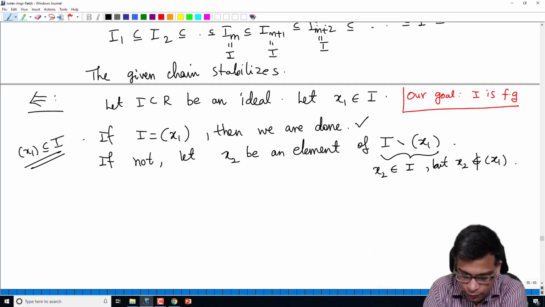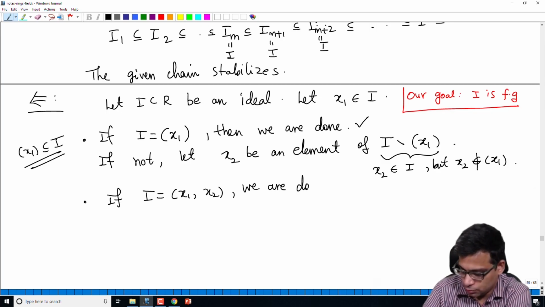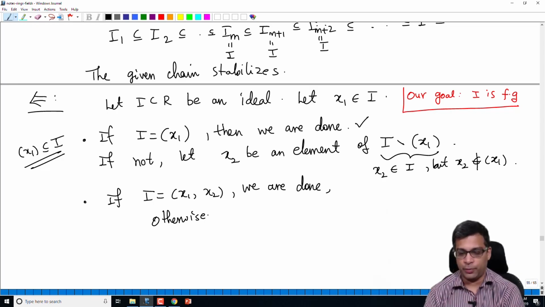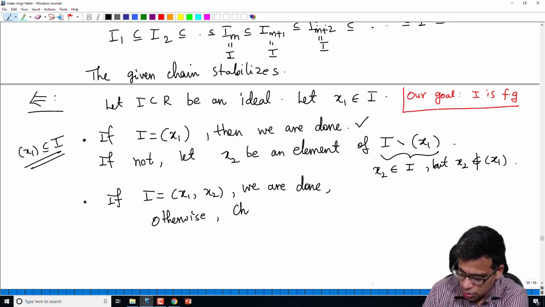Now we continue the induction step here. If I is generated by x1, x2, we are done, because I is generated by two elements. So I is finitely generated, which is our goal. Otherwise, choose x3 inside I minus x1, x2.